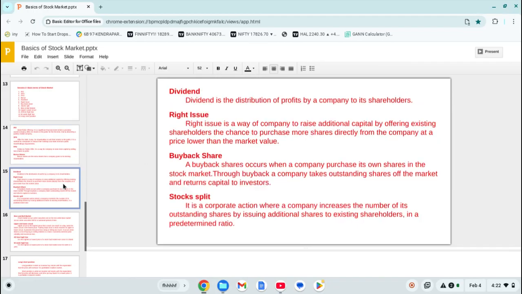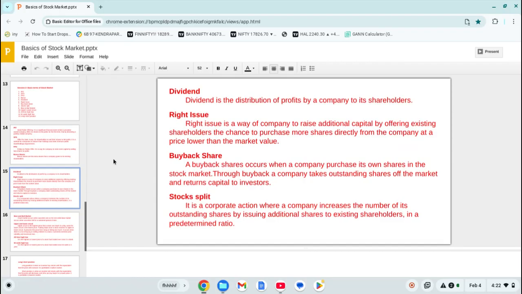Then coming to the next, this is called dividend. When a company gains some profit, some companies decide to give a bonus. Like in some companies, employees are also getting a bonus, but not all companies are bound to give bonus. Some companies also decide to give a dividend.